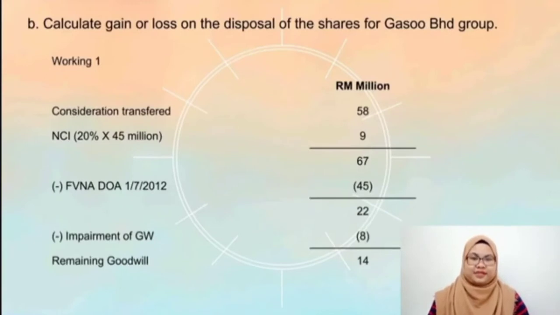Okay, question 3B. Calculate gain or loss on the disposal of the shares for Gasso Berhad Group. Okay, working 1. We want to find the remaining goodwill. First, consideration transferred 58 million plus NCI 9 million, and we will get 67 million. We will minus the fair value of net assets at the date of acquisition and less the impairment of goodwill. Therefore, we will have a remaining goodwill of 14 million.